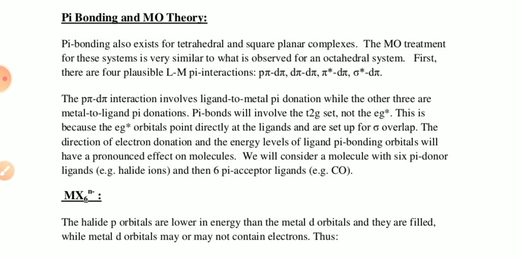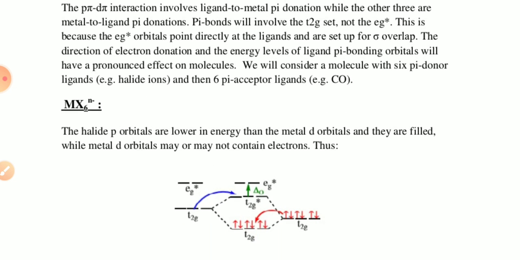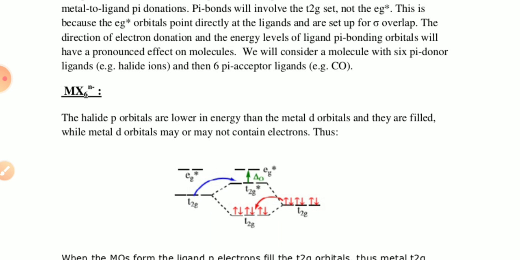The direction of the electron donation and the energy level of the ligand pi bonding orbital will have a prominent effect on the molecule. So in this topic we have to discuss the MX6 n minus complex.